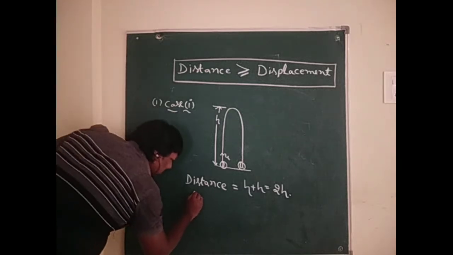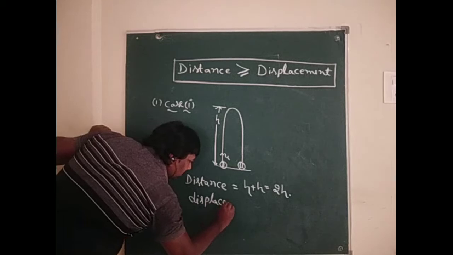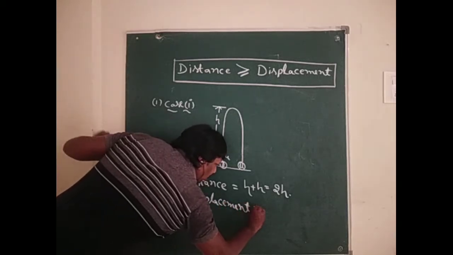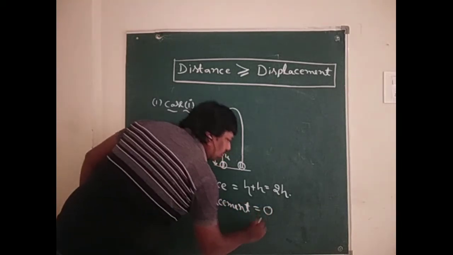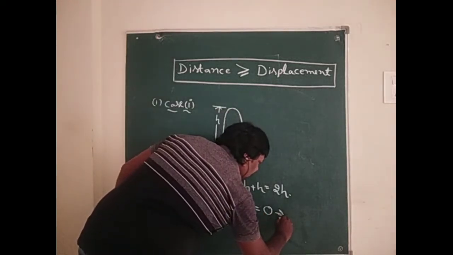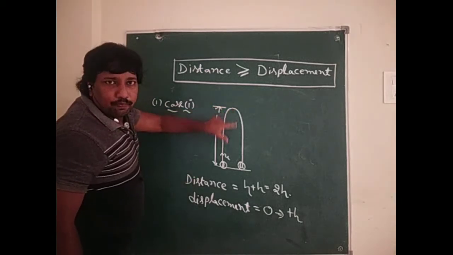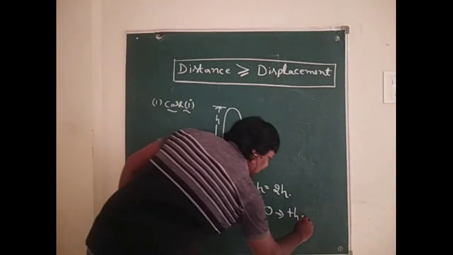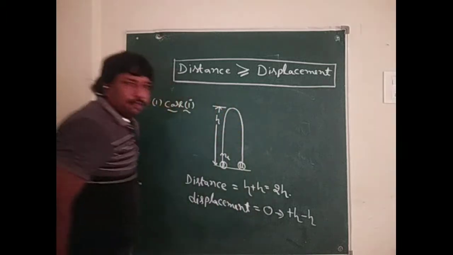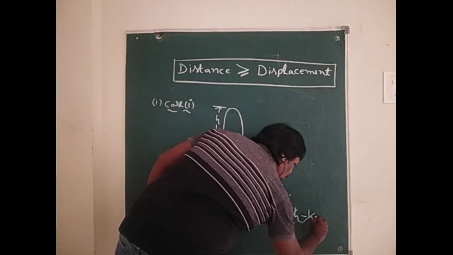And what is the displacement of the body? It is equal to 0. Why? Because in the upward direction it is plus h, and when it returns in the downward direction, its displacement is minus h. So plus h minus h is 0.